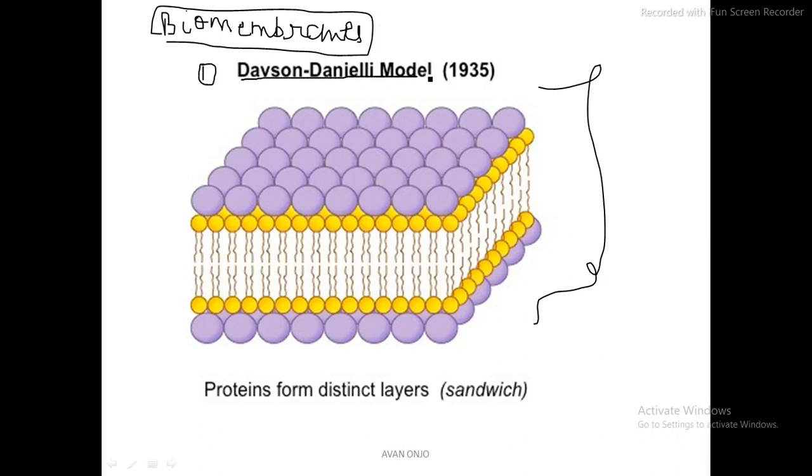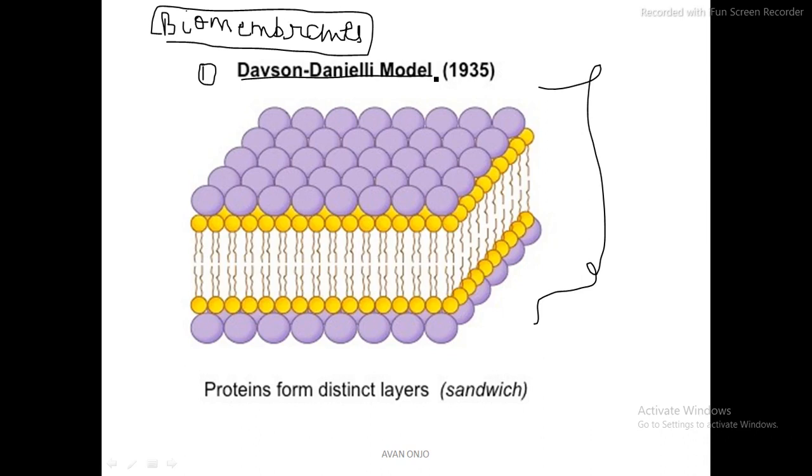This was the Davson-Danielli model. You can pronounce it in any way, but the Davson-Danielli model is the model given in 1935. It is also called the sandwich model. Here you can see the different layers of proteins. So what does this model suggest?